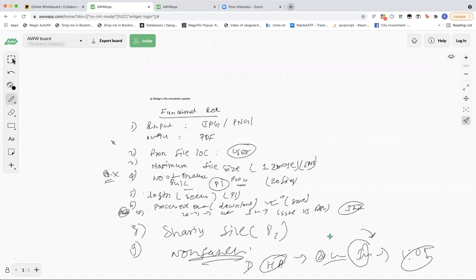The notification should not be out of sync. Notifications should only be generated when the file is already processed and available for download. Okay. What else? Okay, with this, let's start the discussion.